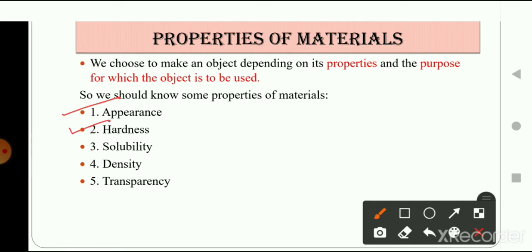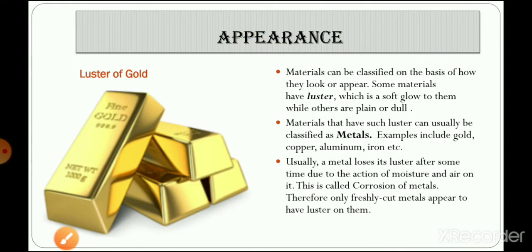Then comes hardness. The third point is solubility, then density and transparency. All these points we will discuss in this video in detail. So let's move on. In the previous video we already talked about what appearance is and how we can classify objects according to their appearance.